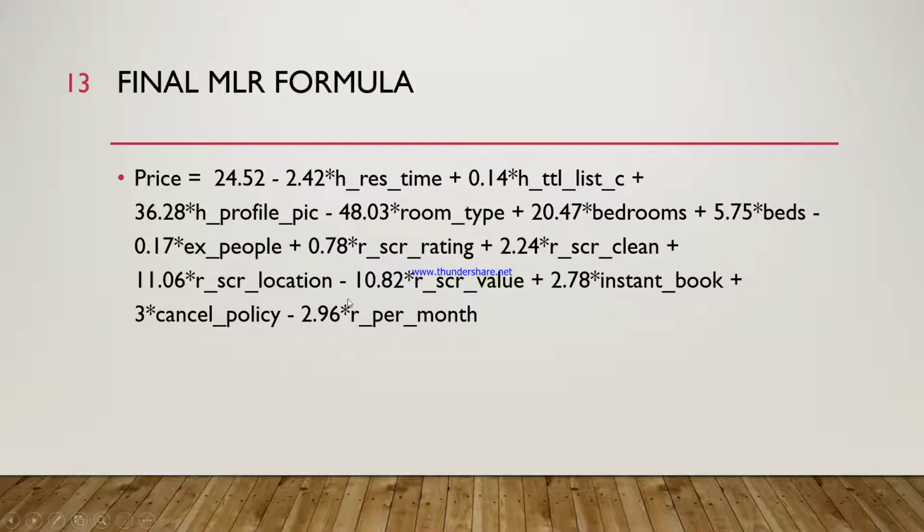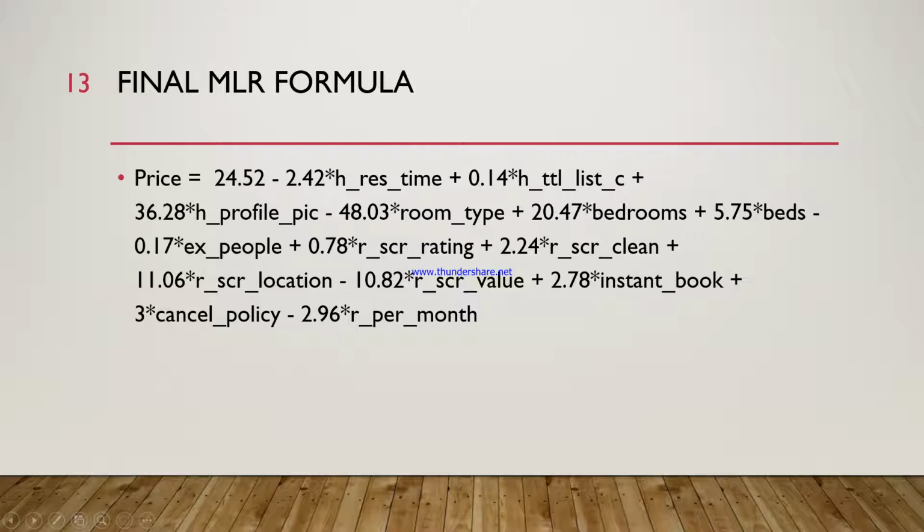On the other hand, the variables which influence the price negatively are review score value and number of reviews per month, which decrease the expected price by 10.82 and 2.96 per point increase, respectively.